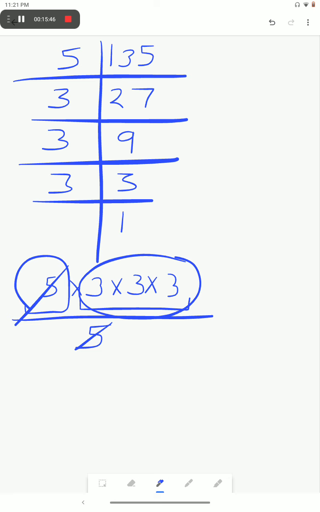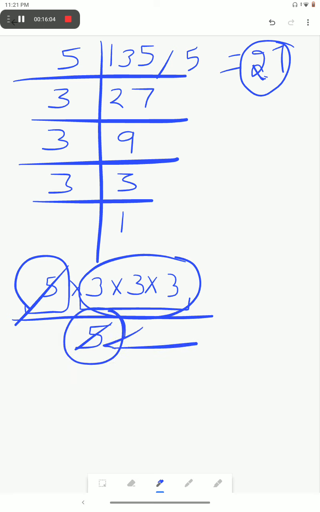So we will have to divide this number by 5, and we get 27 as the quotient, which is a perfect cube. And by what number will we have to divide this 135? By 5. So 5 is the answer for this question. Okay.